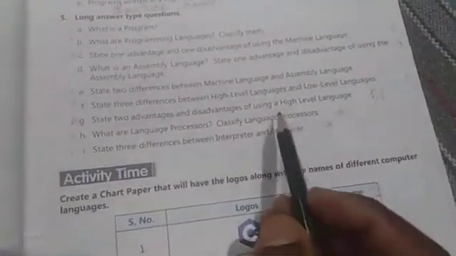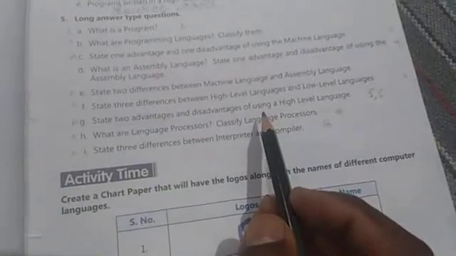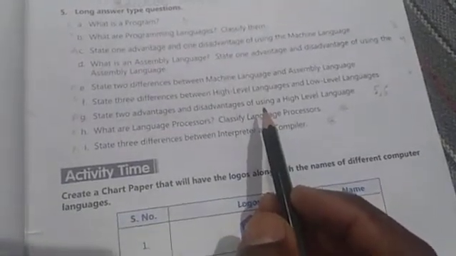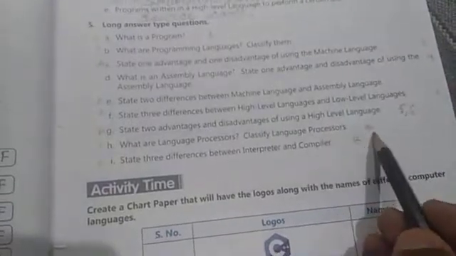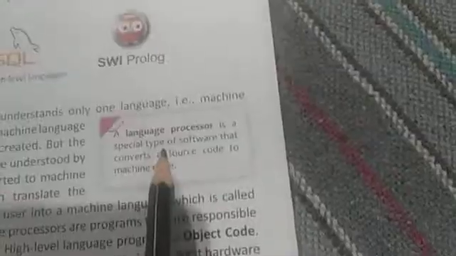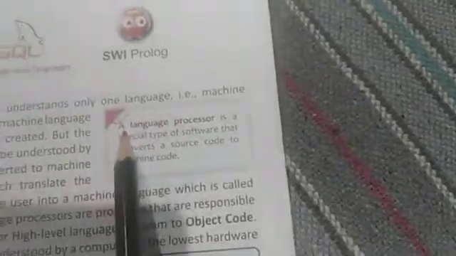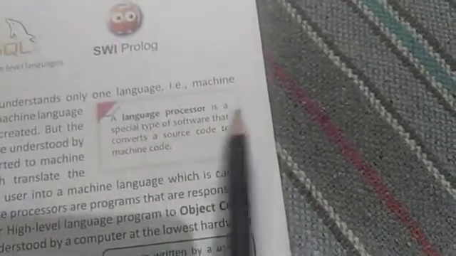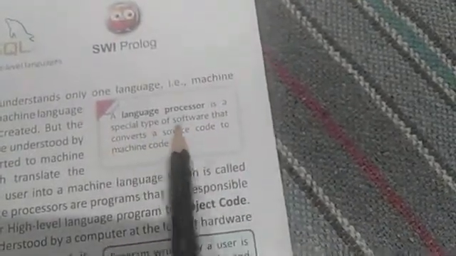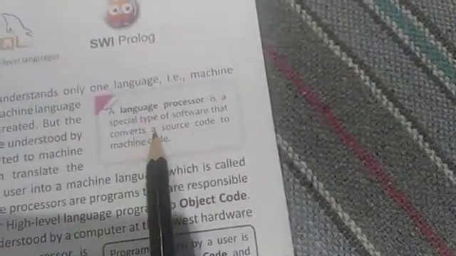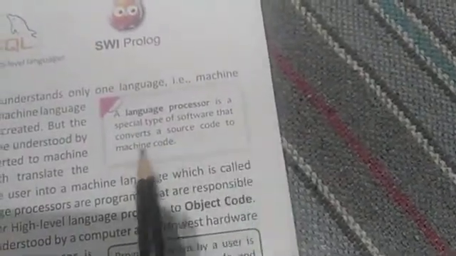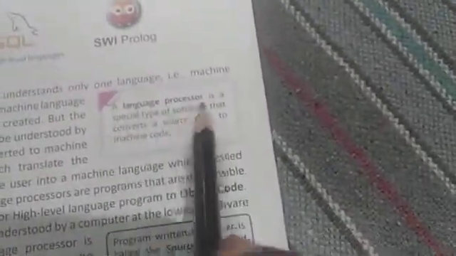They are assembler, compiler, and interpreter. So let us see the answer which has been written on page number 7 here. A language processor is a special type of software that converts a source code to the machine code, right? This is the definition of language processor.